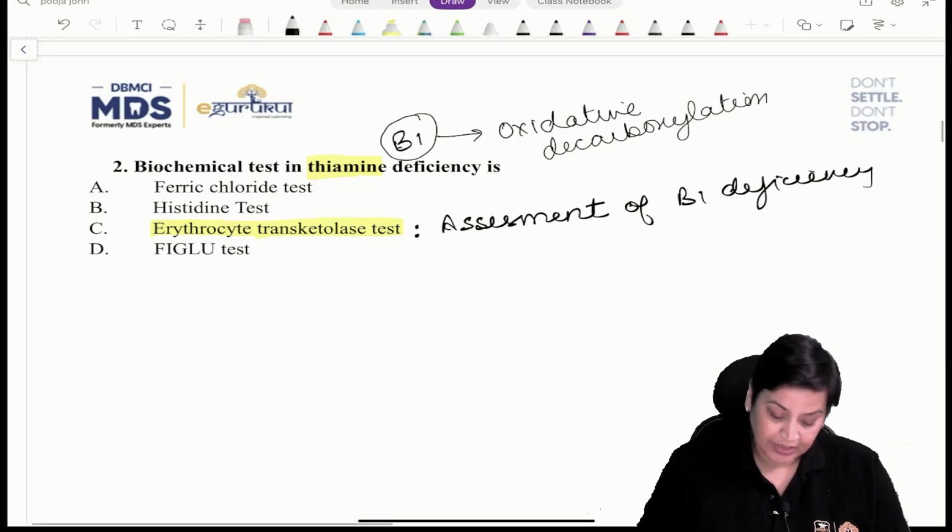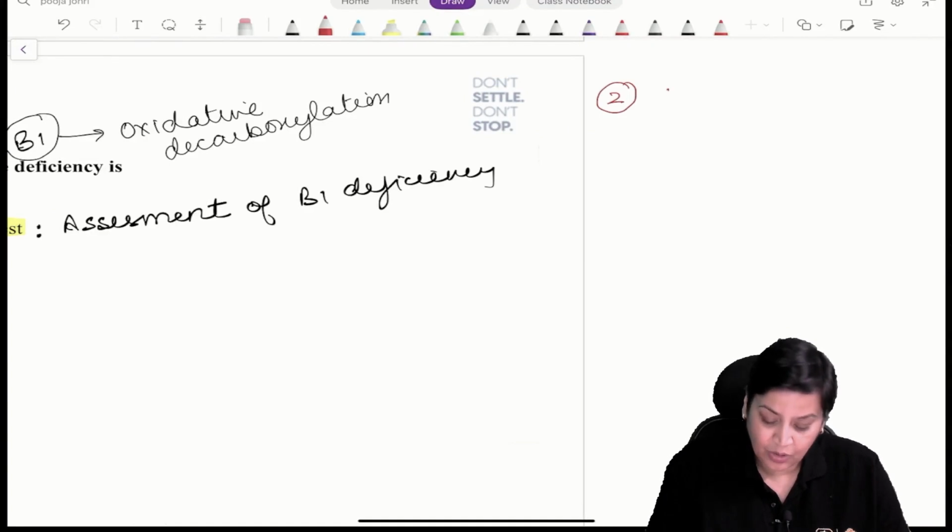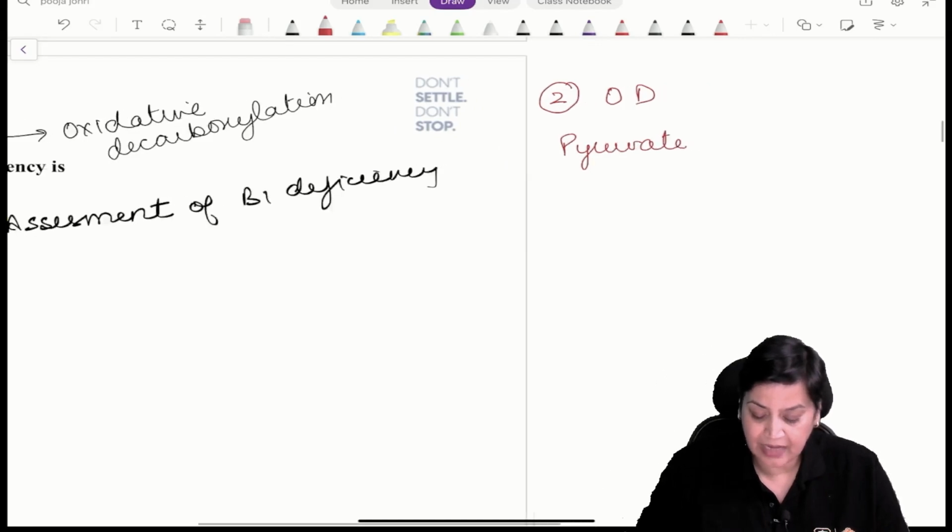Since the question is there, I would like to mention the reactions in which it is required. In oxidative decarboxylation, the first reaction is pyruvate to acetyl coenzyme A. This is reaction number 1.